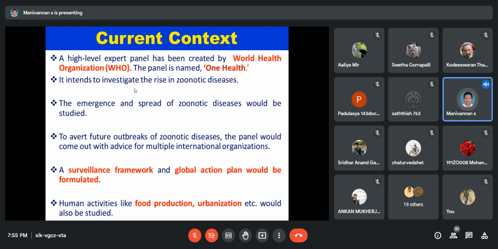Then they give suggestions and formulations on how to prevent, reduce and diagnose zoonotic disease. This is the current debate. I will explain One Health in the next slide.